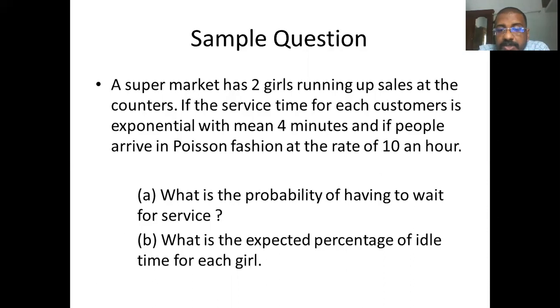So you have to find the probability of having to wait for service. Now we have the formula where we find the probability that no customer is there in the system. Here we have to find the probability of having to wait for the system. There are two servers at the counter, two counters that can address two people at a time.